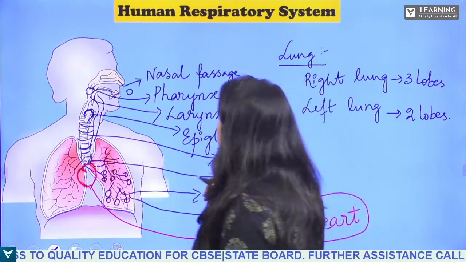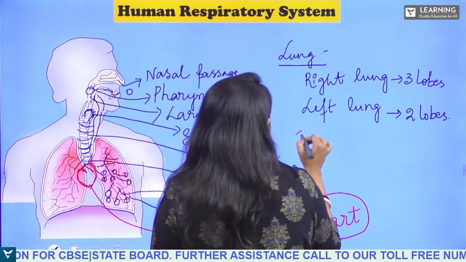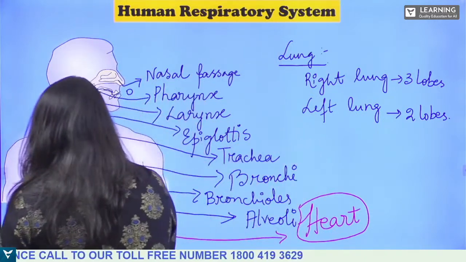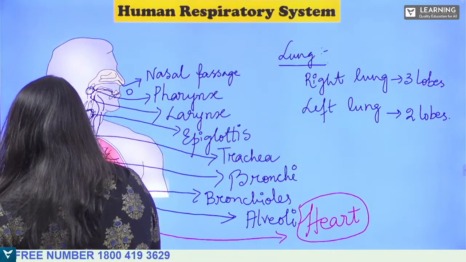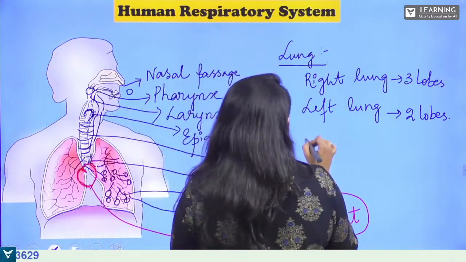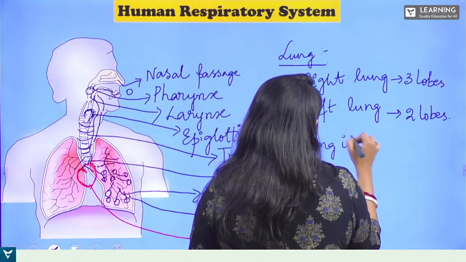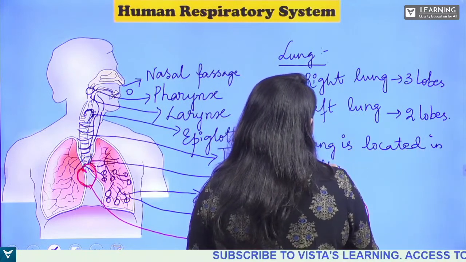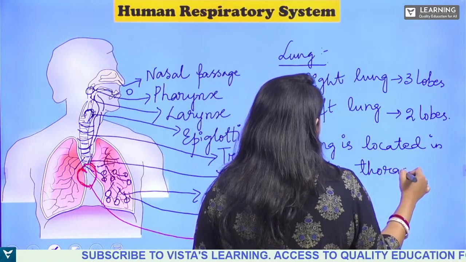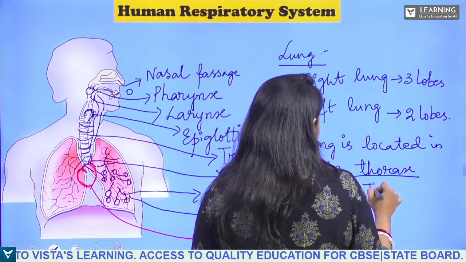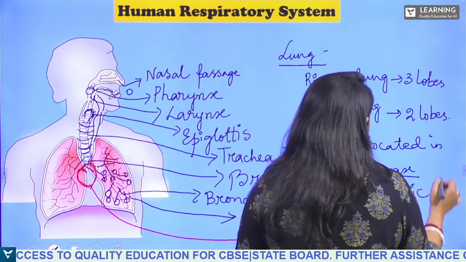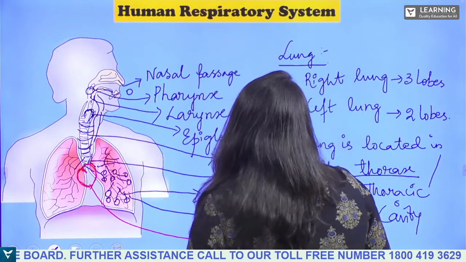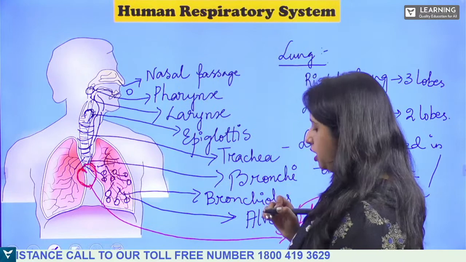thoracic cavity. So what is the location of the respiratory organ? The location of the respiratory organ is the thorax, right? So the lung is located in the thorax, or the thoracic cavity, okay, thoracic cavity. So yes, now let us see, okay, next.